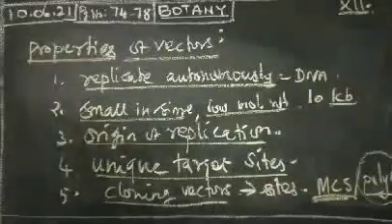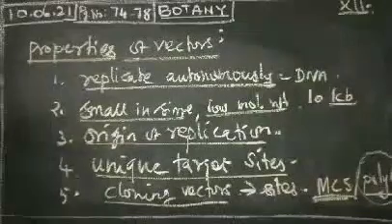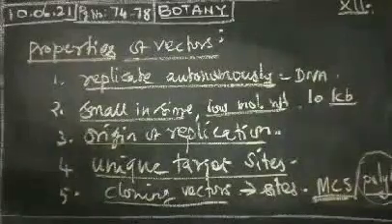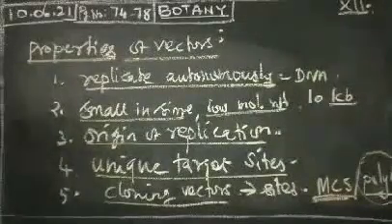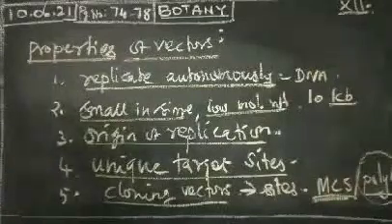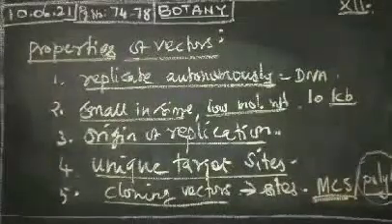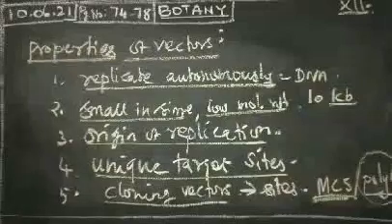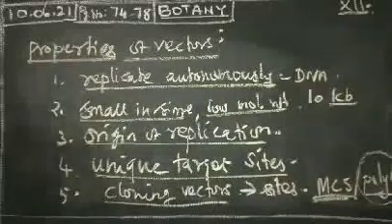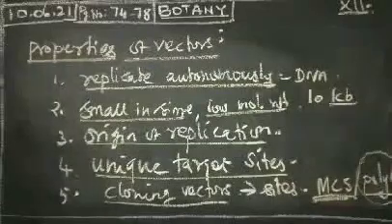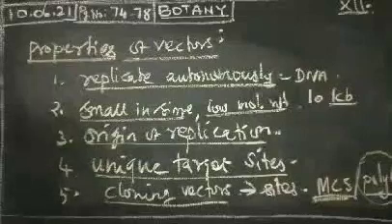Then the origin of replication is also present, with whose help it replicates. Fourth, unique target sites are present in these vectors for integration with the DNA insert, and they should have the ability to integrate with the DNA insert it carries into the genome of host cells.